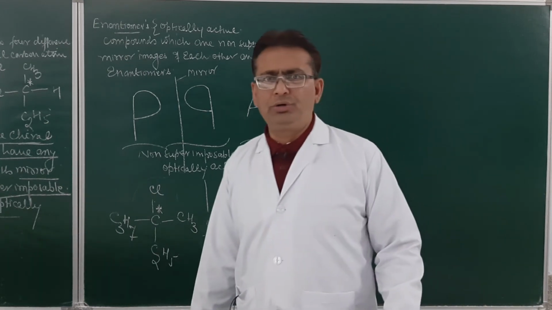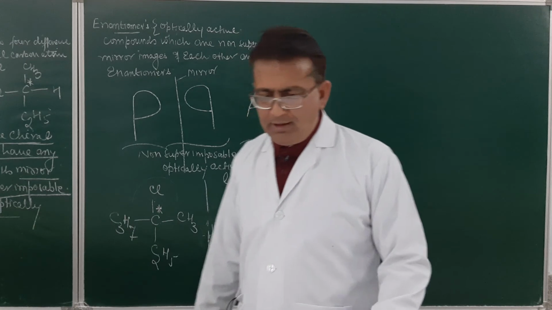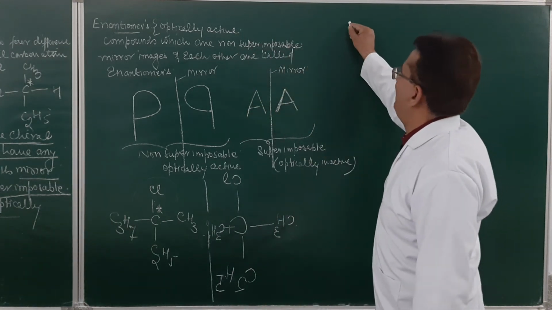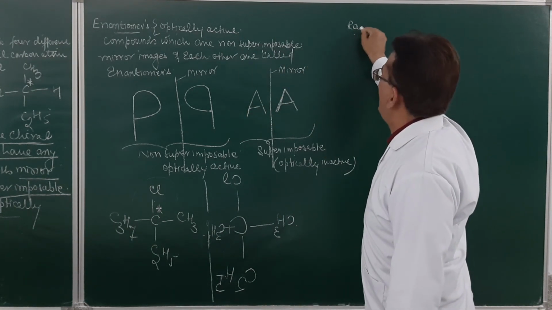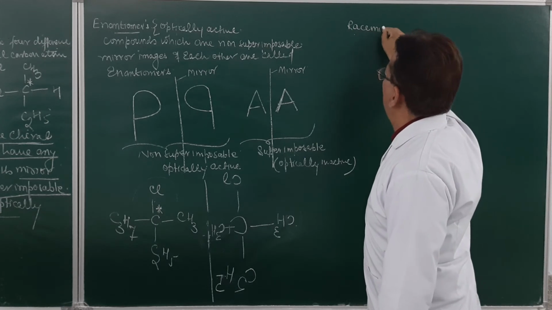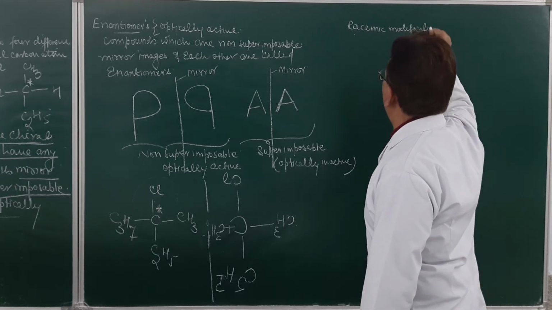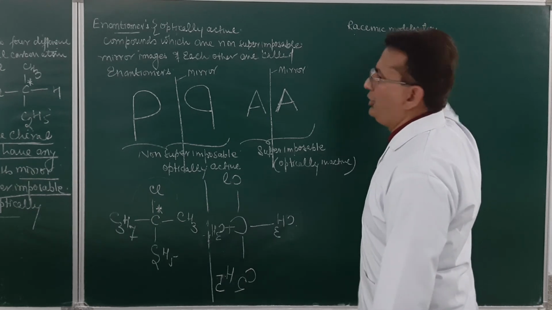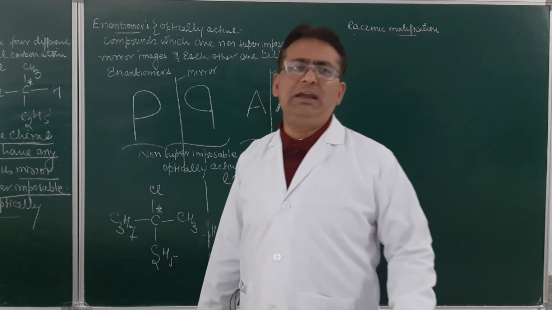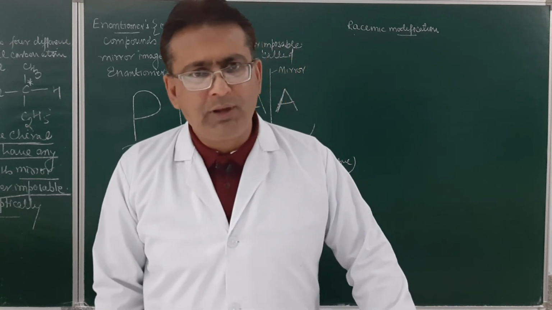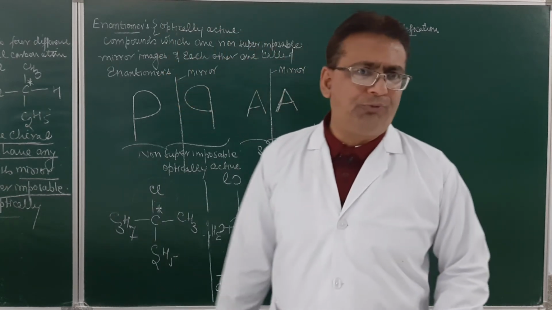Now, two more terms I will teach you, and that is racemic modification. Students, in our previous lecture, I told you racemic form is an equimolar mixture of D and L form and was optically inactive.